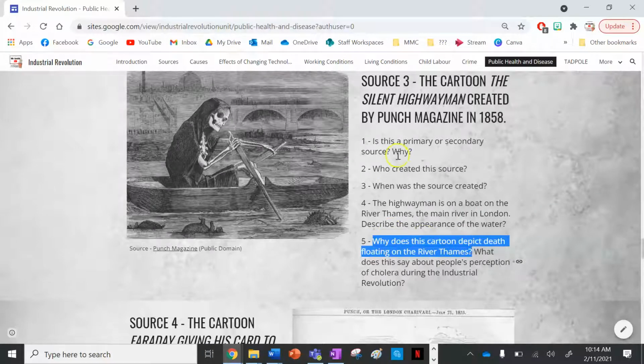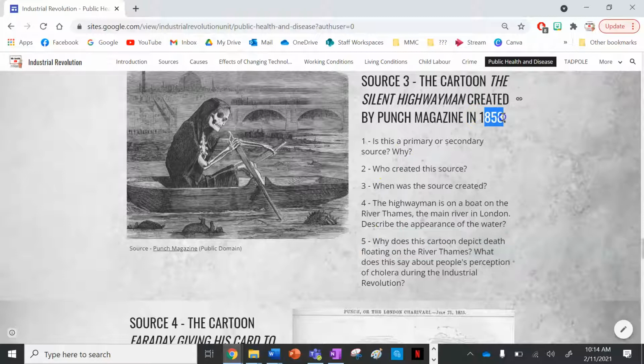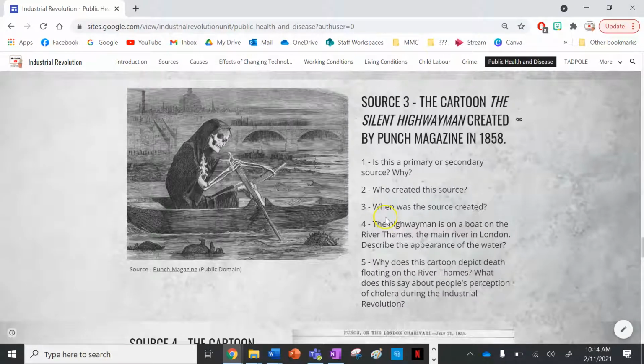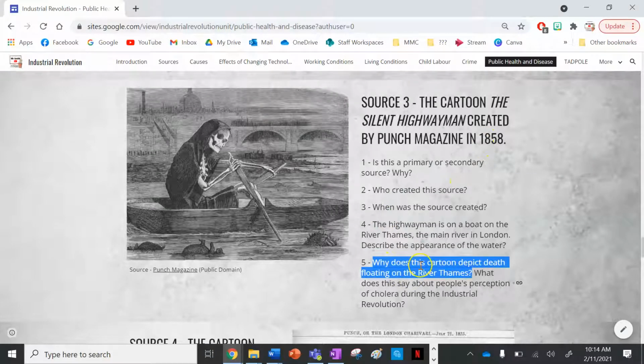Number 5, why does this cartoon depict death floating on the River Thames? So let's answer that question first. So remember, this is the year 1858. Now if we scroll back up to John, he discovered that cholera was spread by contaminated drinking water in 1854. So this is 4 years after John made that discovery. So this cartoon is saying that death is associated with contaminated drinking water.